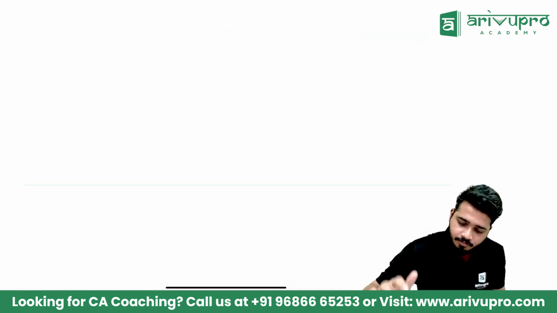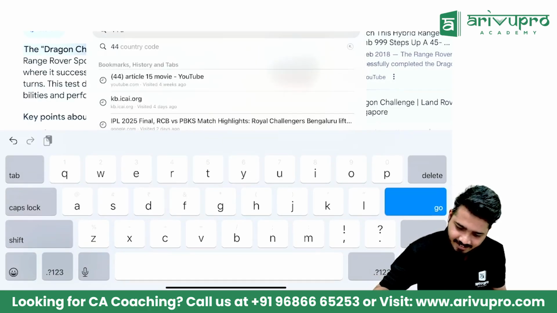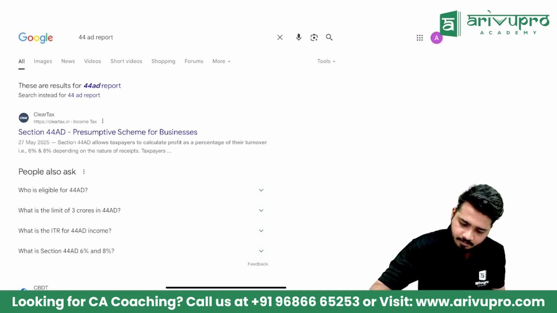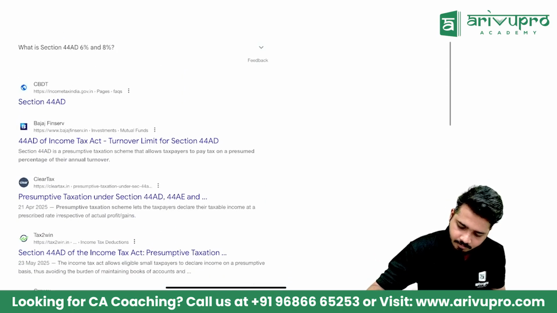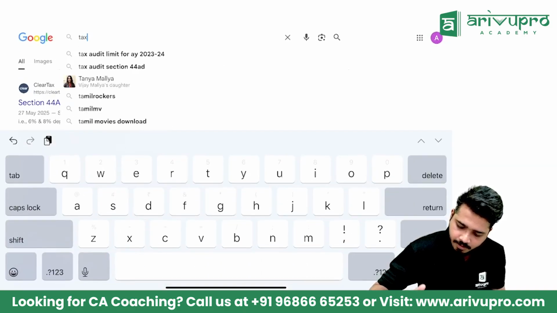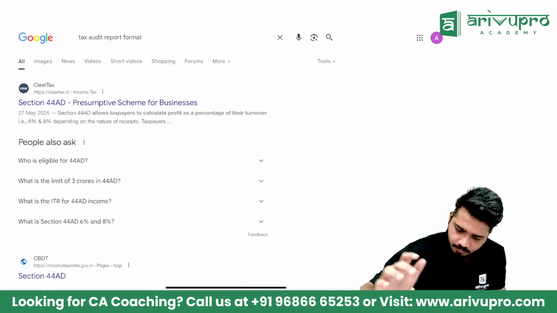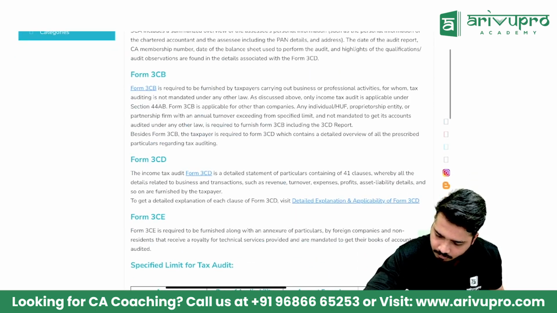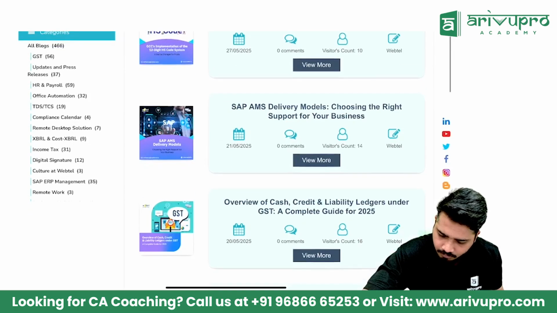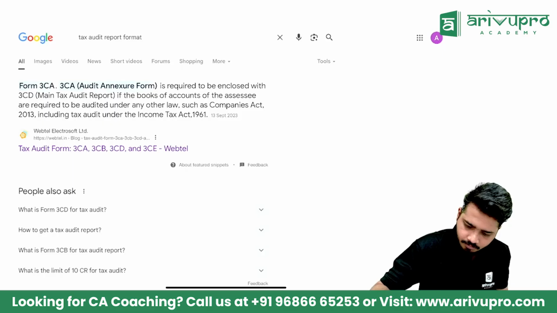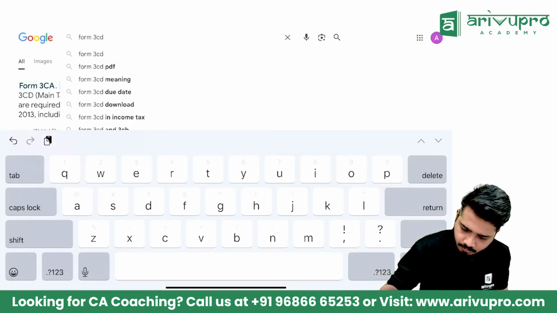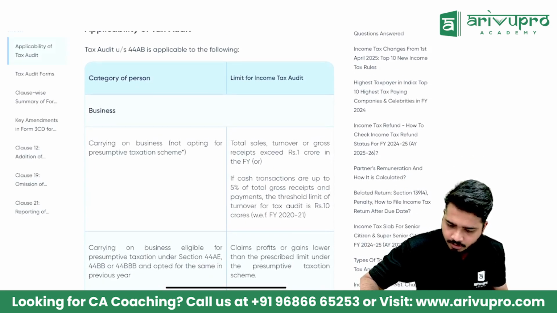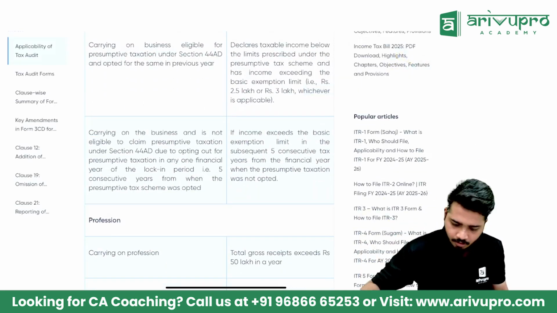Okay. In tax audit, 44AD, when you are giving that audit report, I want the format. 3CD form. This is where I want it. These are called clauses. 3CA and 3CB, or 3CA and 3CD you have to give.